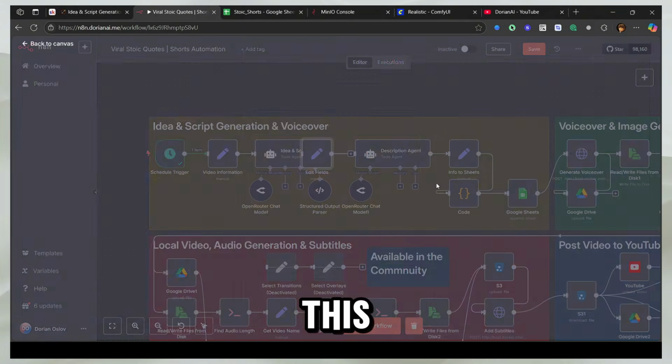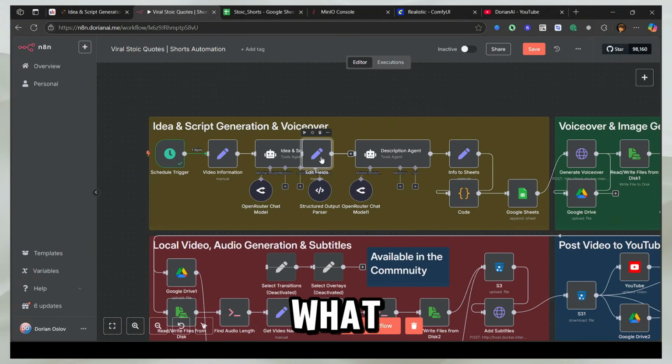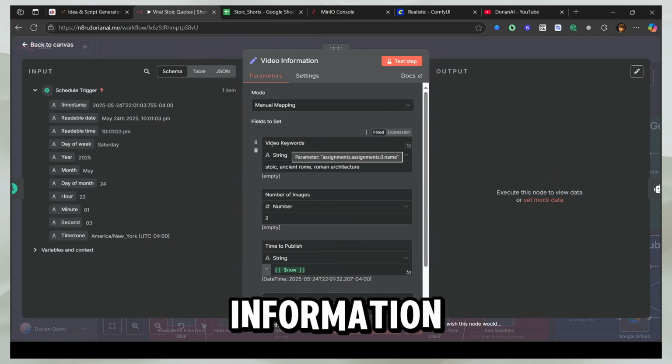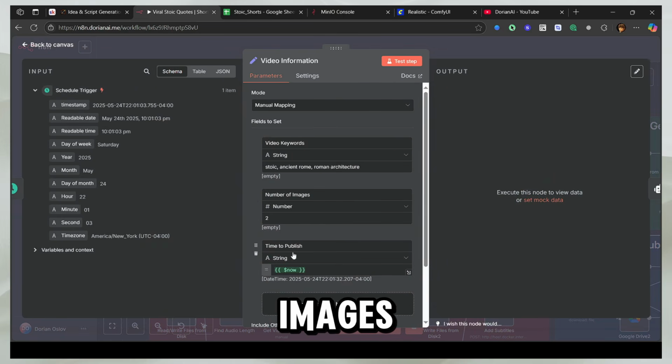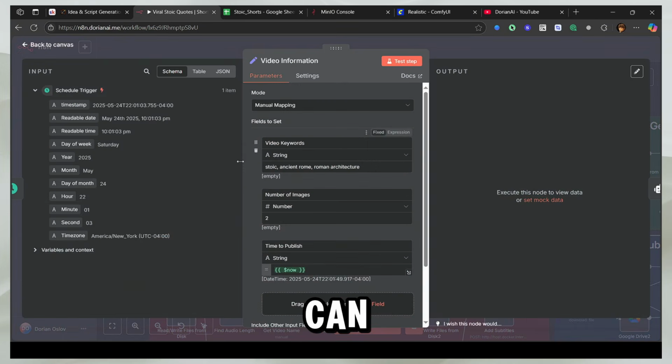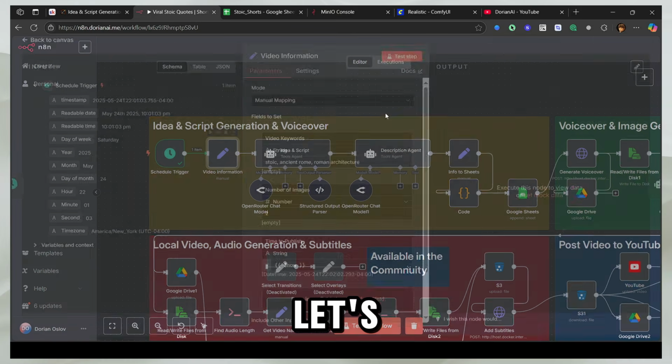So you have this. And after you add this node, what you actually have to do is configure this node. So I already gave it some information, which is the video keywords, the number of images, and the time to publish. So rather than manually entering all this information, what you can actually do is connect this node to a form submission. So you can access the link and enter this information if you want different images. So let's run this node now.